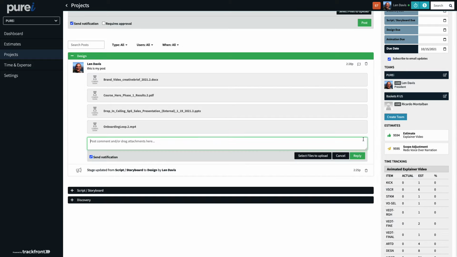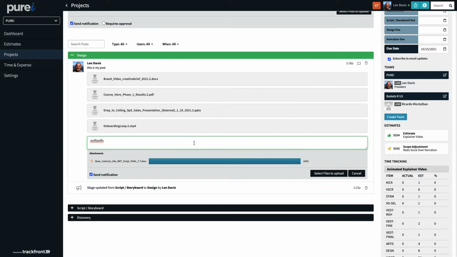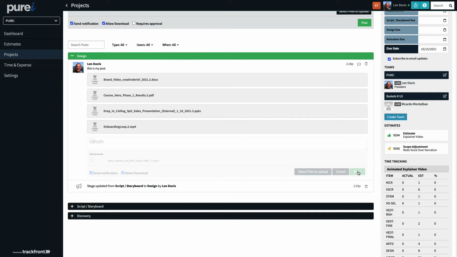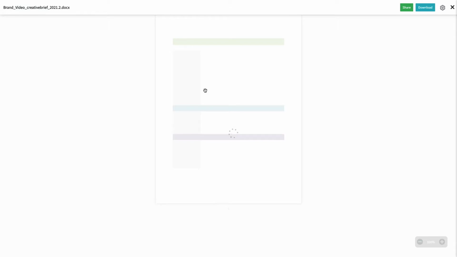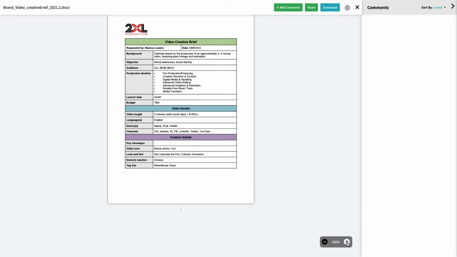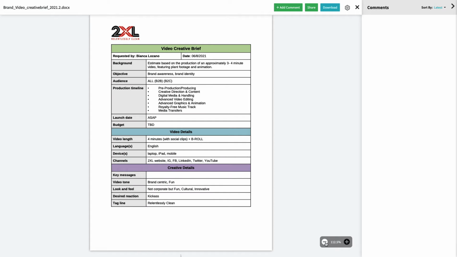You can do the same thing with a reply. You can type in a reply message and then drag and drop one or multiple attachments here as well and click reply. So as you can see here, you can upload a Word doc, a PDF, a PowerPoint, an Excel spreadsheet, a video. All of these become viewable in the Trackfront Attachments Viewer. And you can zoom in and out.